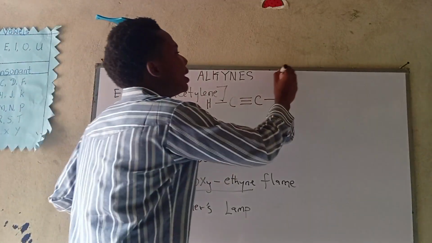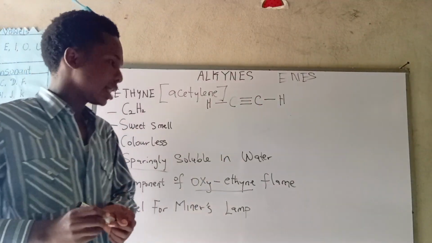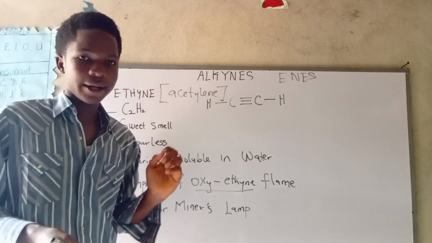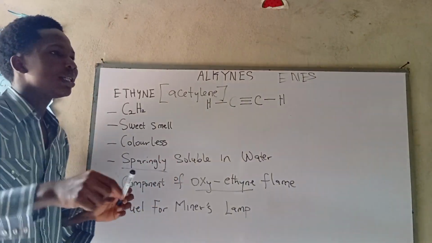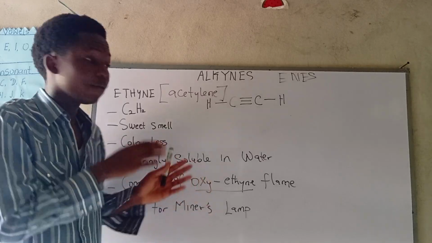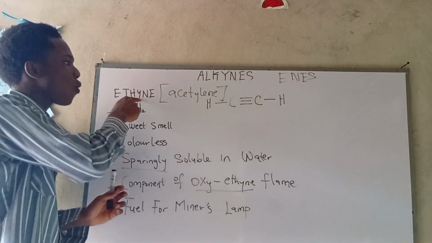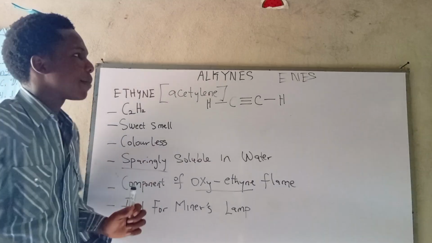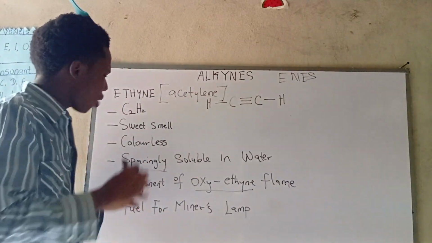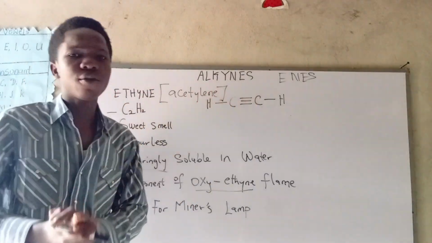Now you might get confused sometimes because when we're talking about the alkenes, ethene, when we're talking about their first member, we said it's used in ripening of fruit. So please note the difference. That guy is used in ripening of fruit. But this guy here is used for mining lamp. Note it. YNE is used in mining lamp. ENE is used to hasten the ripening of fruit. So I think that's all we need to know about the first member, or the simplest member, of the alkynes family.